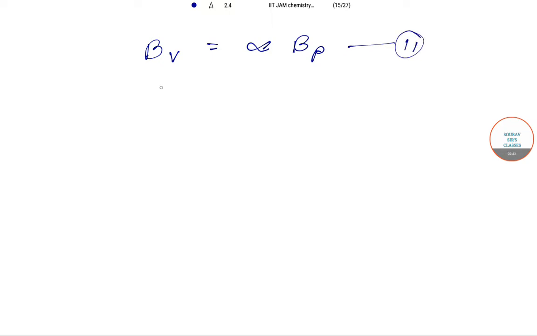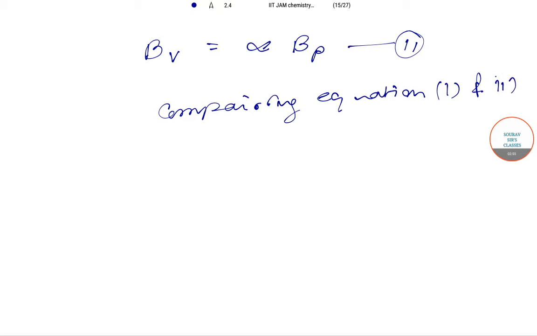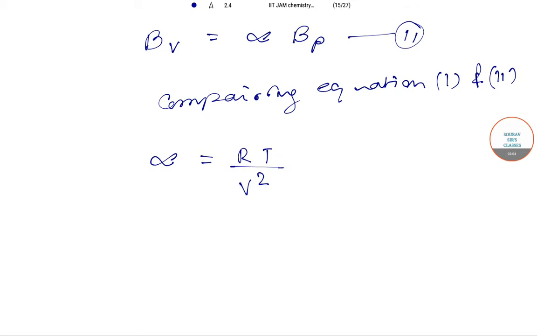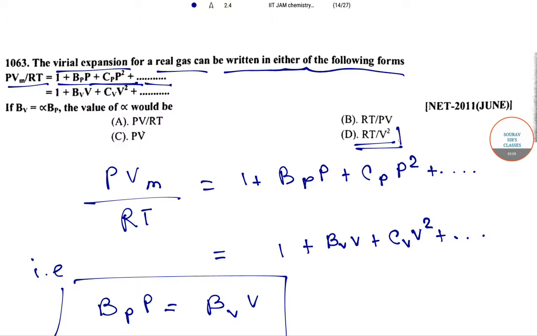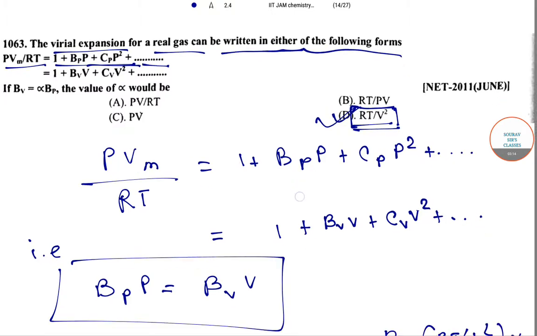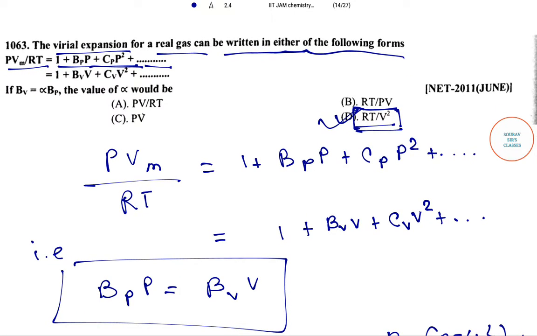Now we have to compare both the equations. So comparing equation 1 and equation 2, we can get this is equal to RT by V square. So here the answer will be option D, that is RT by V square. So option D is our answer for this question. Now let's move to the next question.